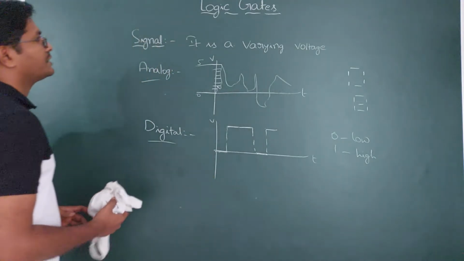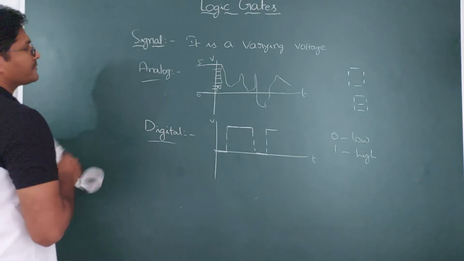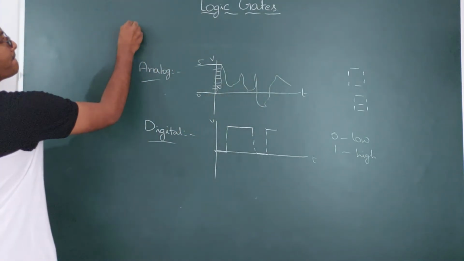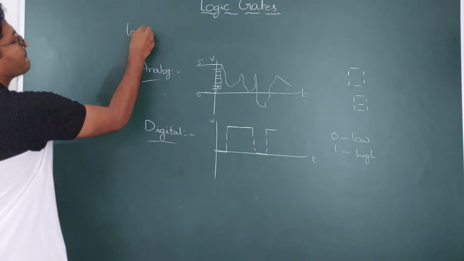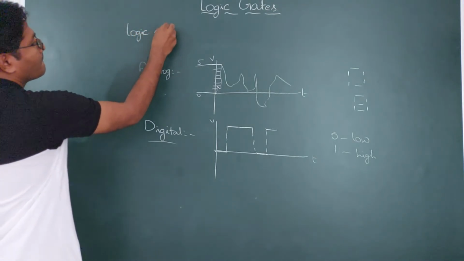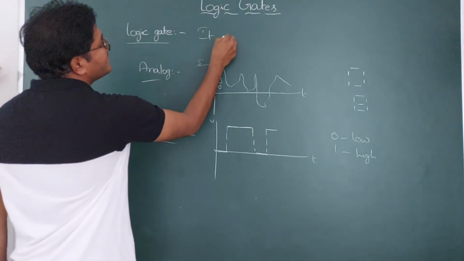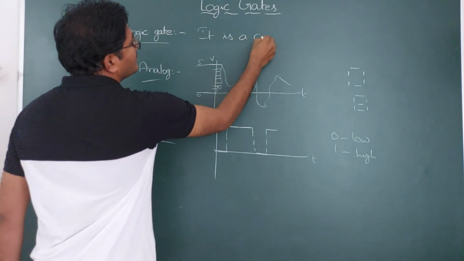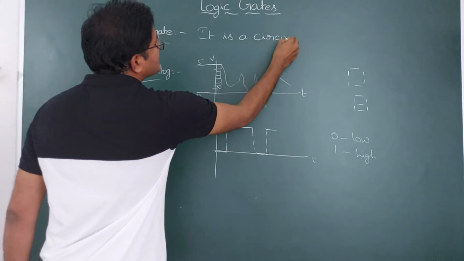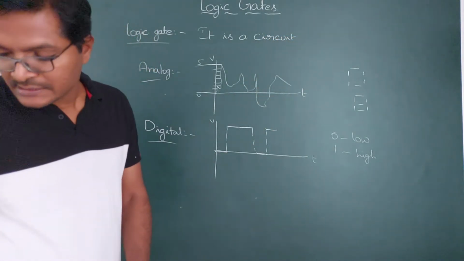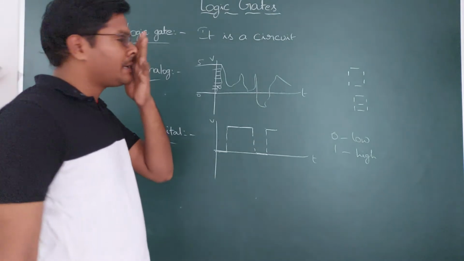So you can write the definition of logic gates as follows. A logic gate is a circuit in order to open or close. It is a circuit made up of transistors and diodes.